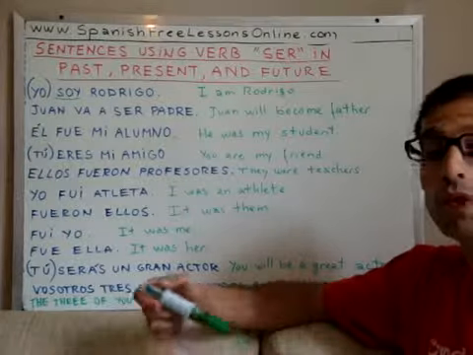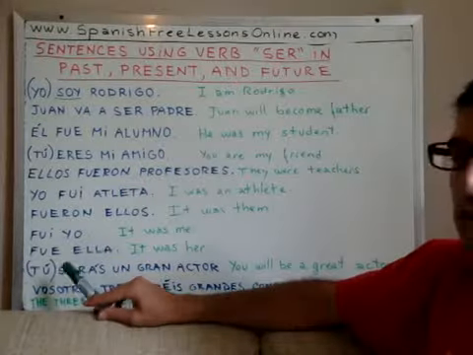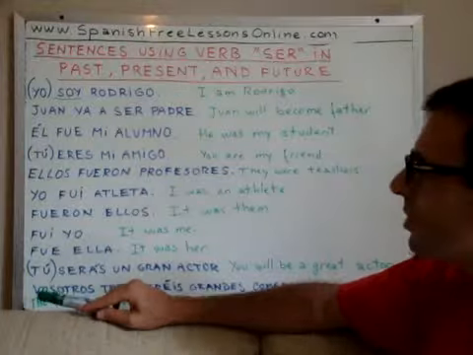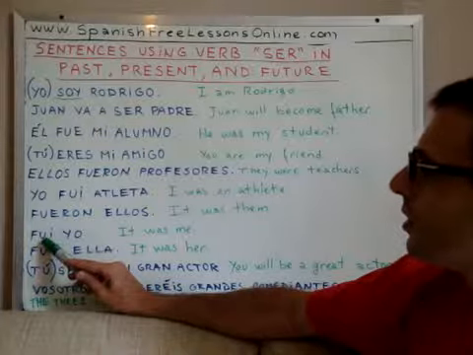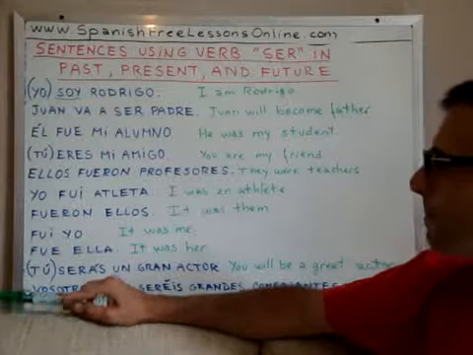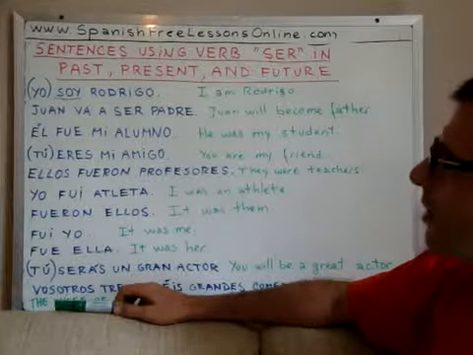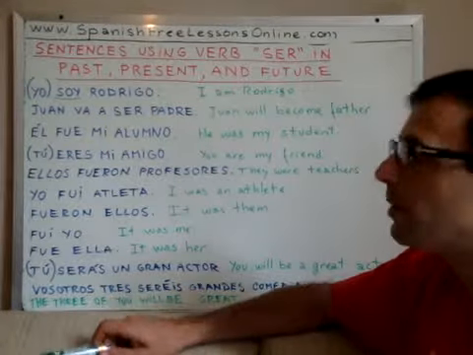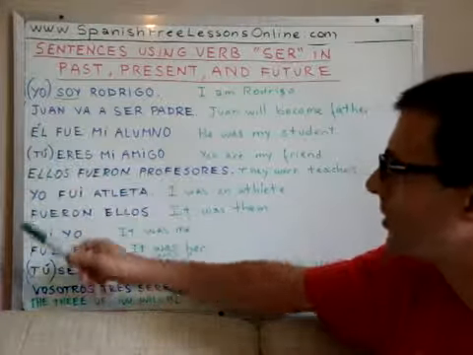Specifying who was it, it was them. Fue ella, it was her. Right? So when you want to give that connotation, you first say the verb and then the subject, okay? If not, the usual way of speaking and writing in Spanish is always first the subject pronoun and later the conjugated verb, like all these examples here, okay?